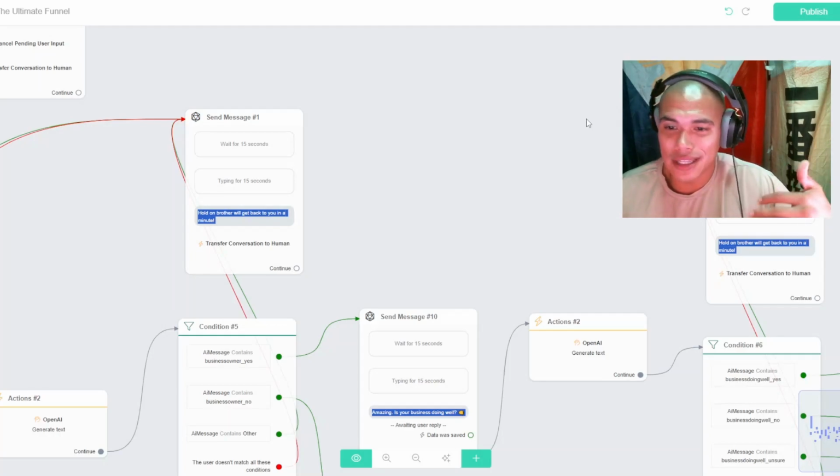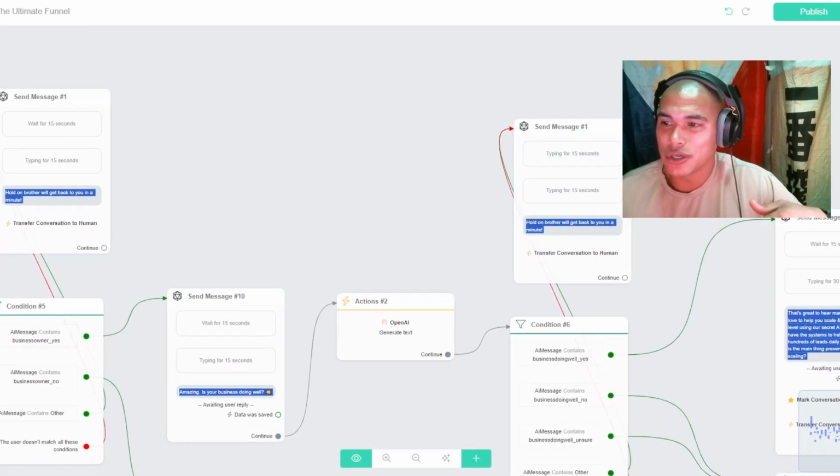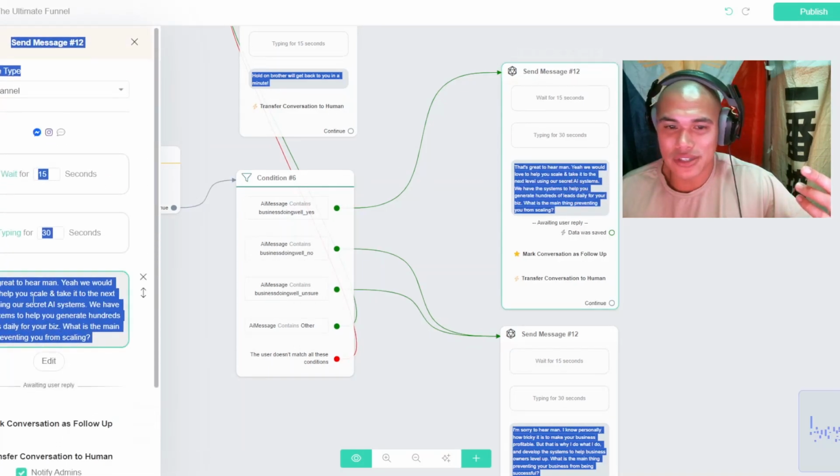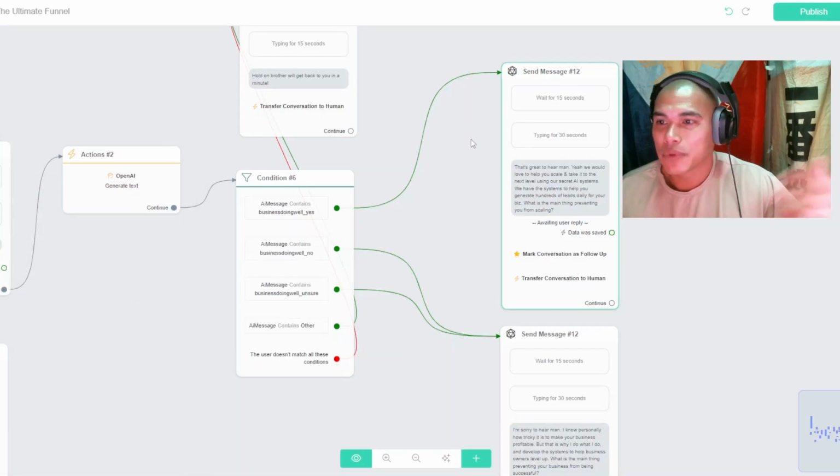I'm really feeling it. I like it. I think this is an amazing cheat code. I feel like this is something that everyone can use, because it gets all the way down to here, right? "So that's great to hear, man. Yeah, we would love to help you scale and take it to the next level using our AI secret system," blah, blah, blah, right? And there's plenty of funnels on here, and the entire platform is simple to use.